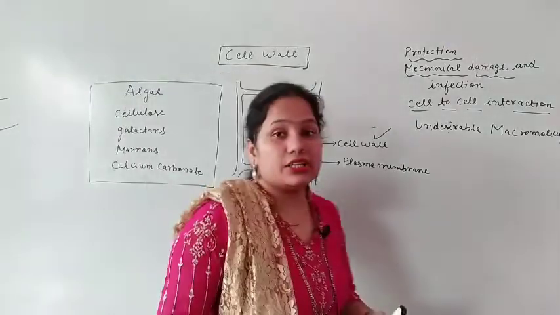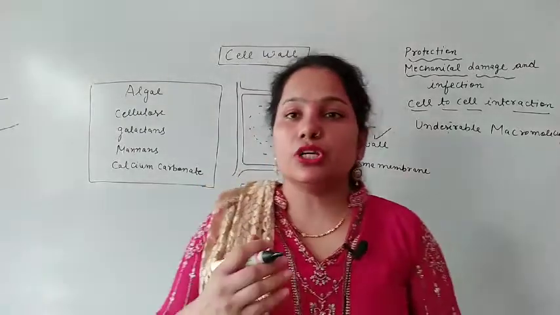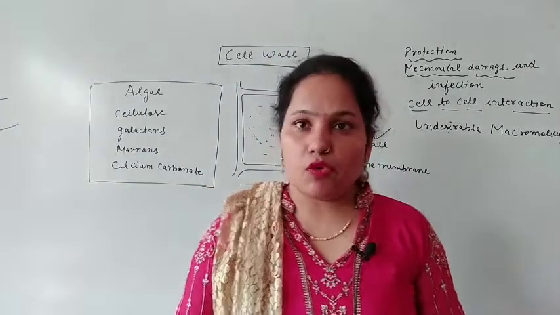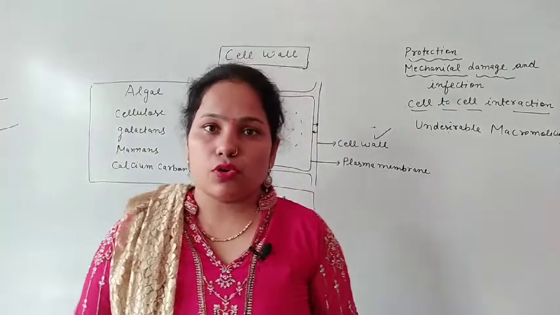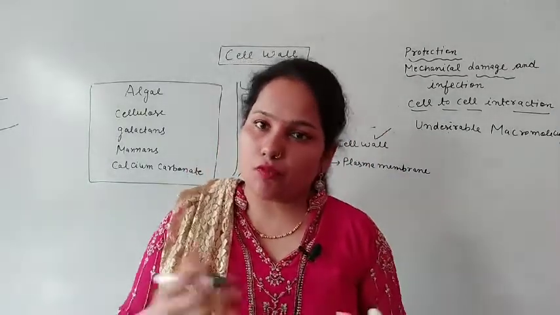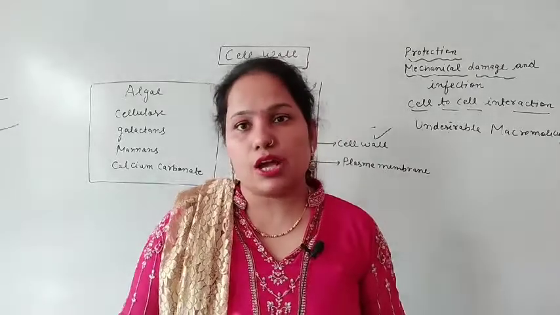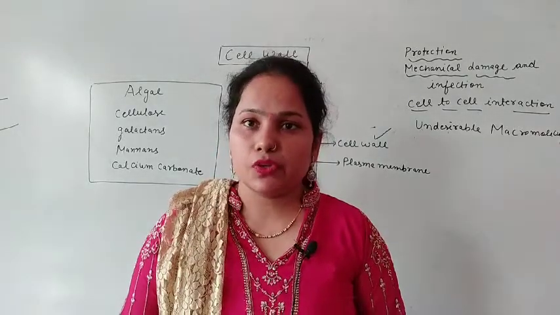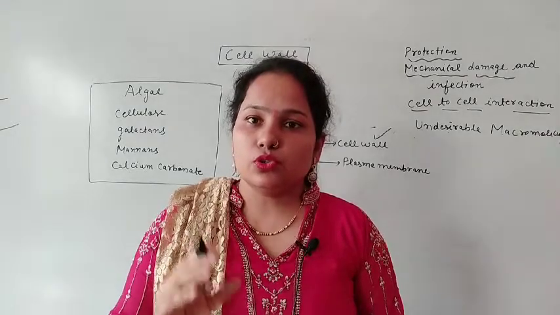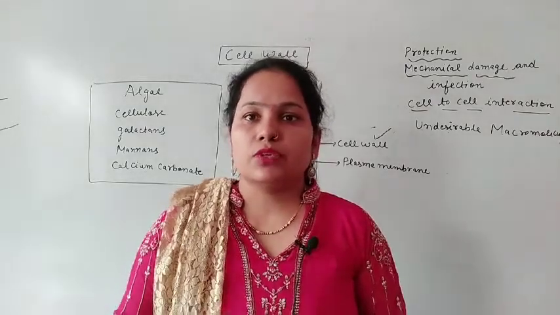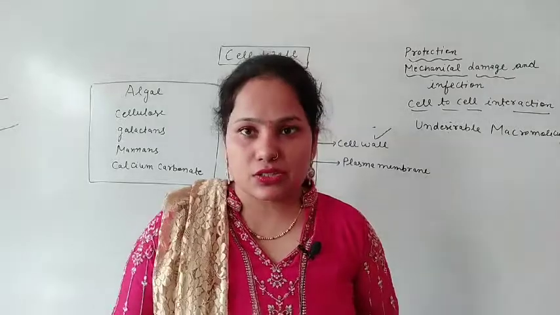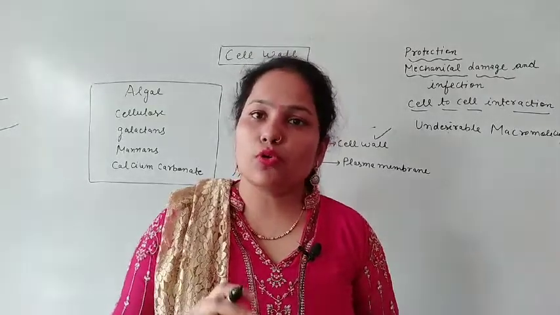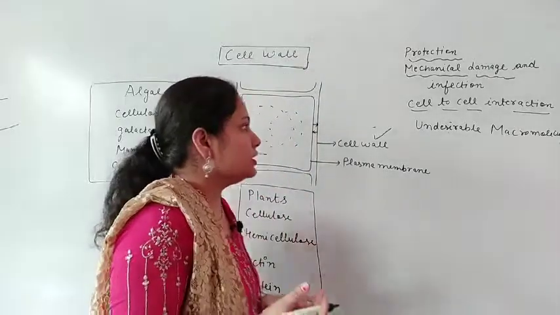In bacteria, the three or four layers of the cell wall protect the bacteria from antibiotics, because bacteria are harmful to us, though some are also useful; some are disease causing bacteria. So due to the cell wall they are antibiotic resistant, and antibiotics will not have any effect on them.